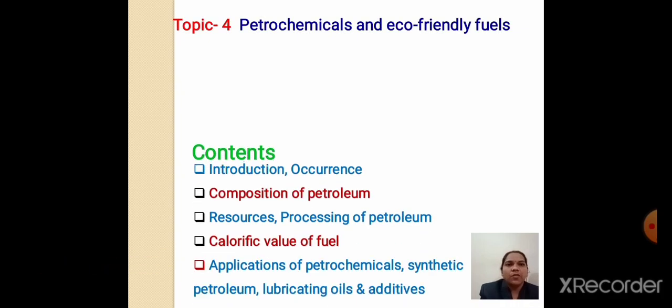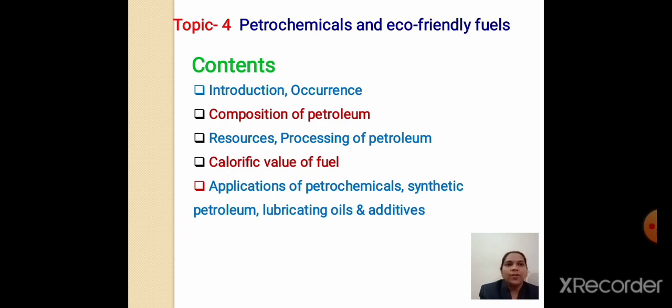That is topic 4, petrochemicals and eco-friendly fuels. And what are its contents? Introduction, occurrence, the basic composition of petroleum, the resources, then processing of petroleum, how petrol is prepared, then the calorific value of fuel, application of petrochemicals, synthetic petrochemicals, and lubricating oils and additives.